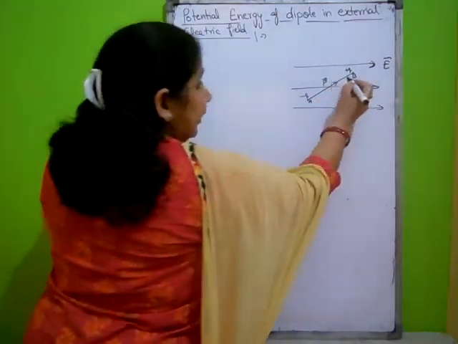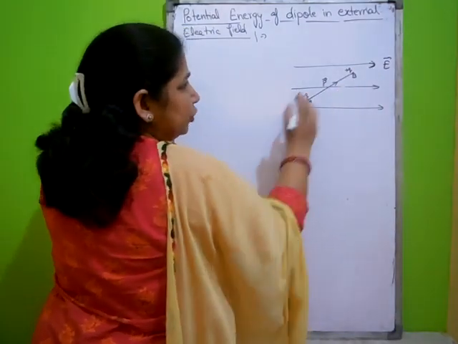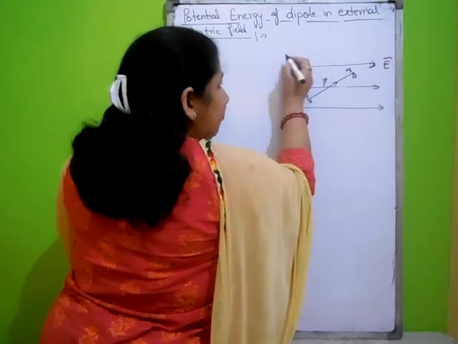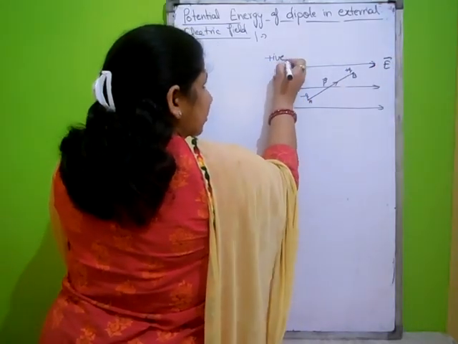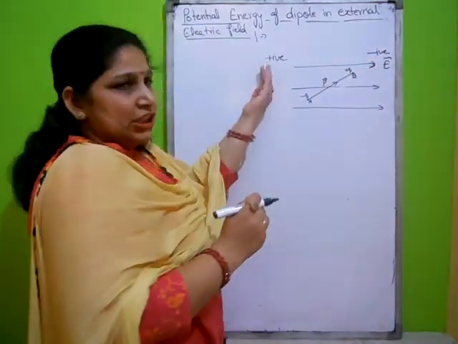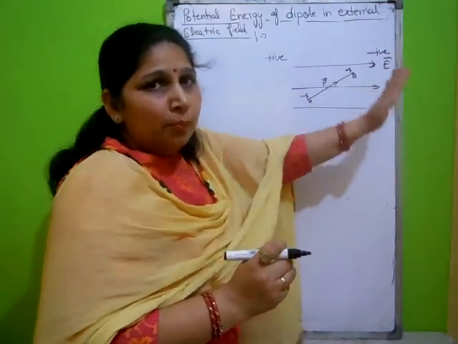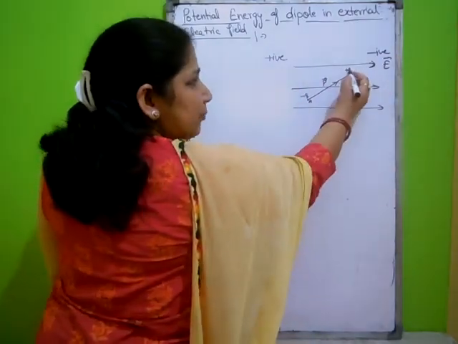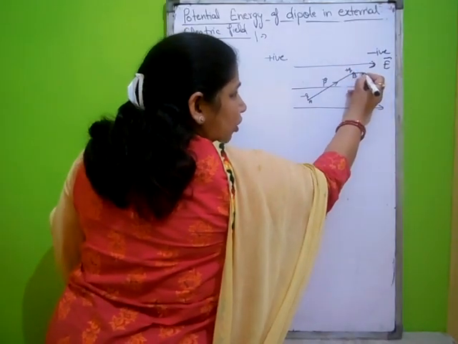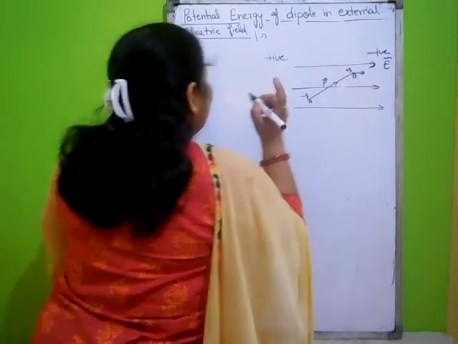Now there will be forces on charges plus Q and minus Q. As we know, electric field is from positive direction to negative direction, from plus charge to minus charge. This is the positive charge, so here the force on plus Q charge is in this direction.